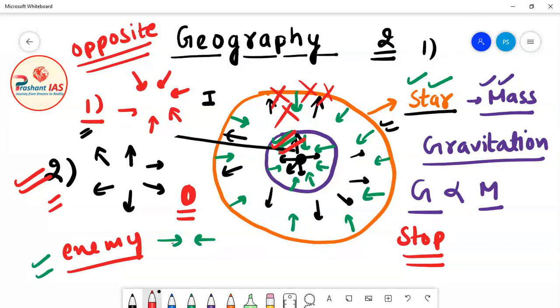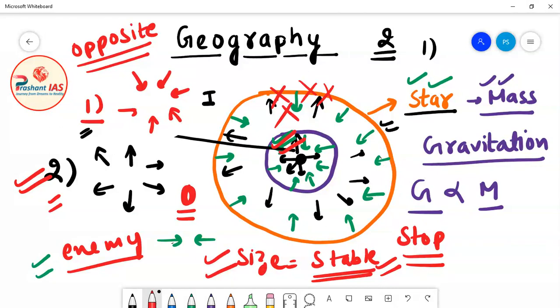And what will happen? The size of the star will become stable. The outward force generated due to the energy released by the nuclear fusion reaction will cancel out the effect of the gravitational force, and will stop the gravitational force from further compressing the star, from further making the star smaller. So the size of the star will become stable, and when a star becomes stable, we call it a main sequence star. For example, currently our sun is also a main sequence star.